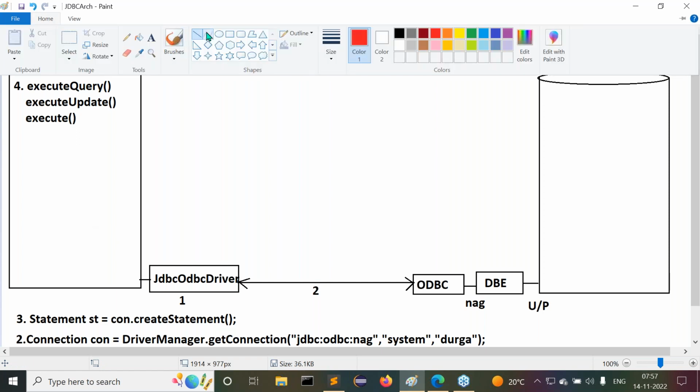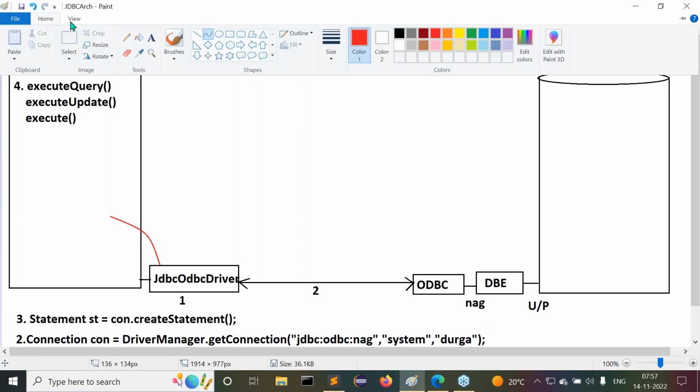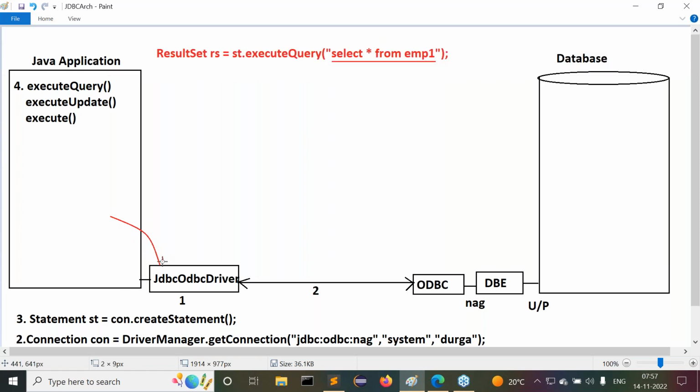That select SQL query is available inside the Java program. From the Java program, the select SQL query will come. Then automatically that select SQL query will be given to the JDBC driver. Now it is a type 1 driver I'm telling about, but if it is a type 4 driver, ODBC is not going to be available. Directly the JDBC driver will communicate with the database engine.